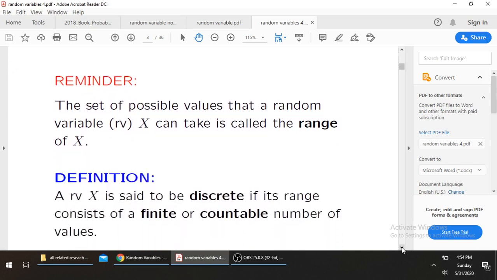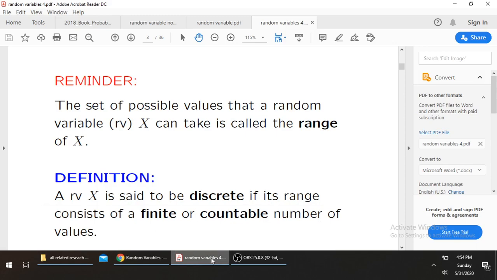So you should keep in mind that the set of possible values that a random variable X can take is called the range of X. As I told you in the example of two fair coins tossed, the range of X is 0, 1 and 2.